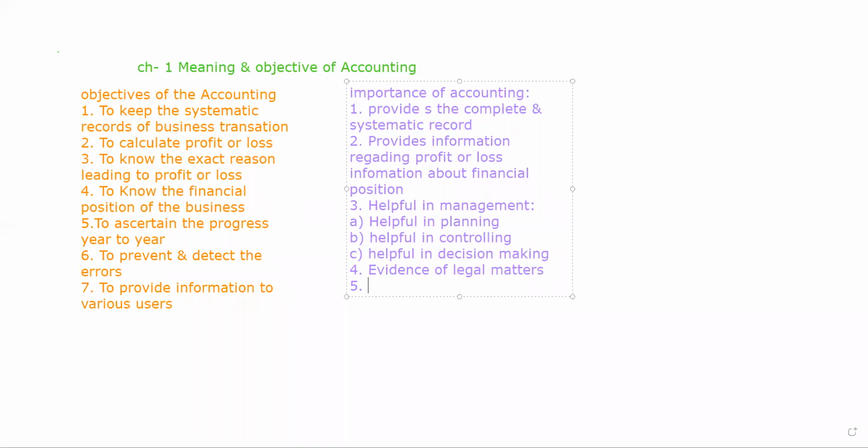So when we do accounting, it is helpful in assessment of tax liability.